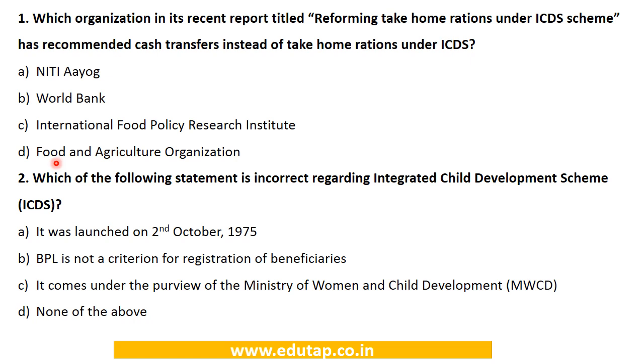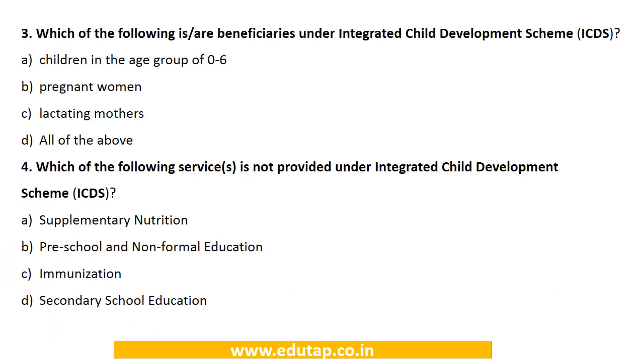Answer is option A. Which of the following statements is incorrect regarding the Integrated Child Development Scheme, ICDS? It was launched on 2nd October 1975. BPL is not a criteria for registering beneficiaries. It comes under the purview of the Ministry of Women and Child Development, and none of the above. So all these are correct. The answer is none of the statements is incorrect.